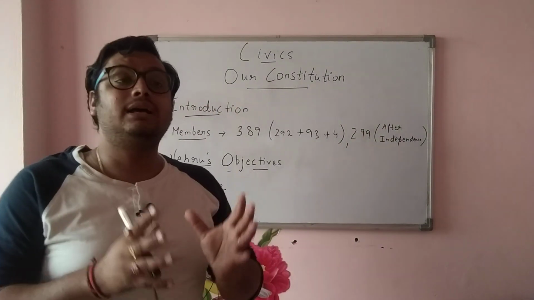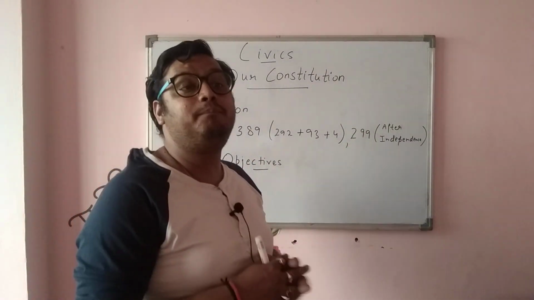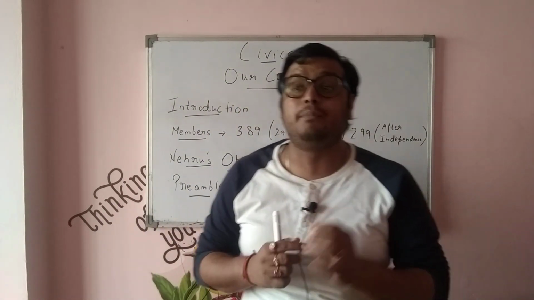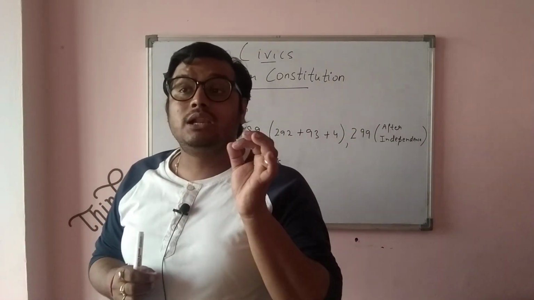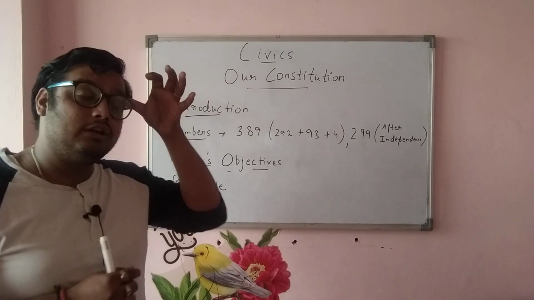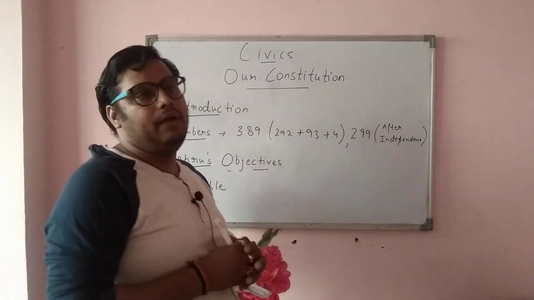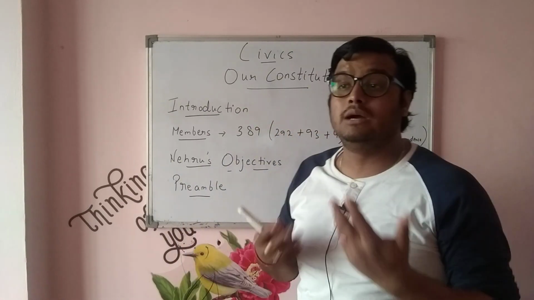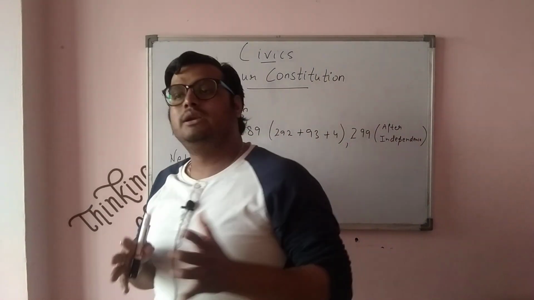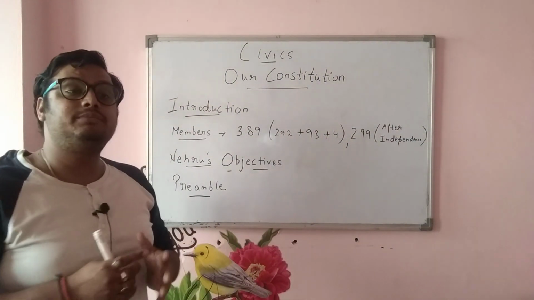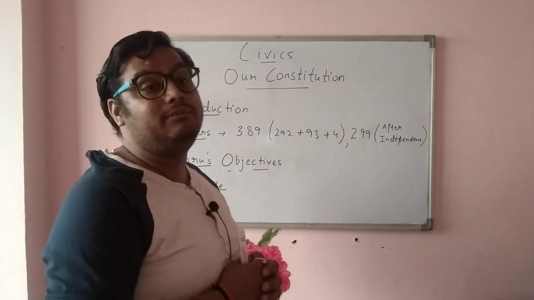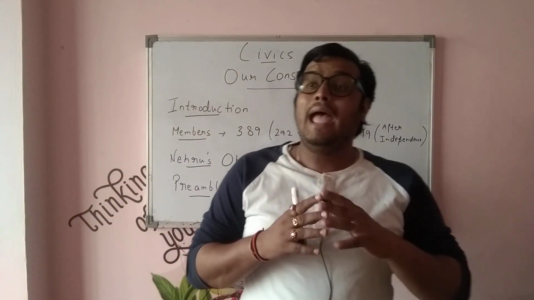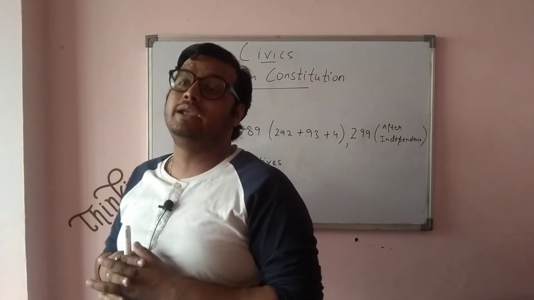The Constituent Assembly was an organization under the presidency of Dr. Rajendra Prasad. Now do not get confused that we are saying that B.R. Ambedkar is the father of the constitution and I am talking about Dr. Rajendra Prasad. Don't get worried about it. Dr. Rajendra Prasad was the president of the Constituent Assembly, the assembly which made the recommendations for making the constitution.